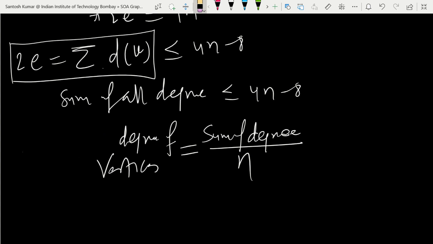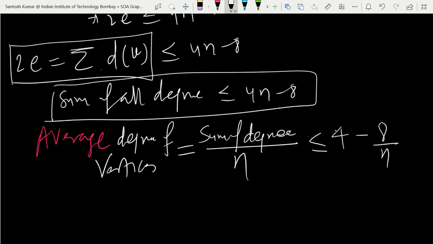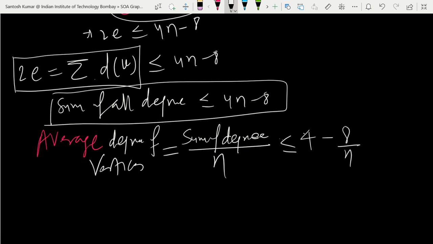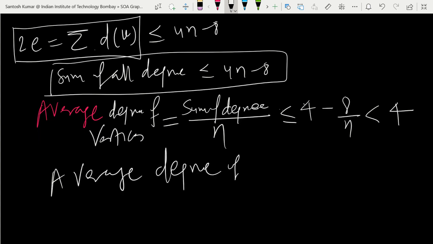So right here, I'm talking about the average degree of vertices. Sum of degrees upon n, and the sum of degrees was less than or equal to 4n minus 8. So this will also be less than or equal to, when you divide by n, 4 minus 8 upon n. And you can decide n is 1 or more, so this is strictly less than 4. So from here I decide the average degree of any vertex is going to be still less than 4.